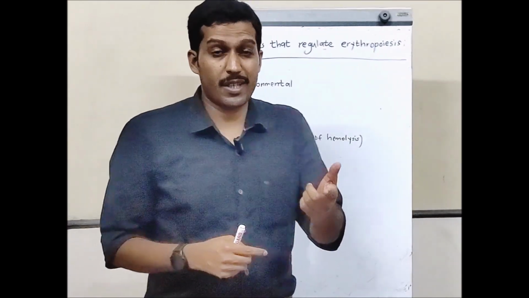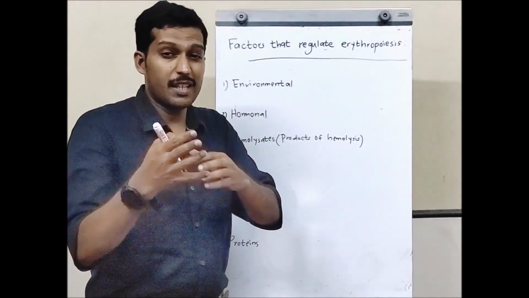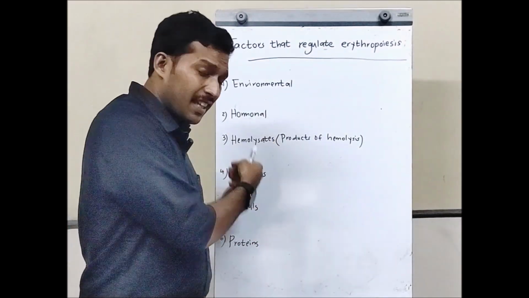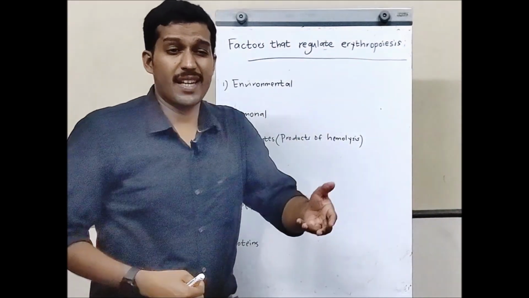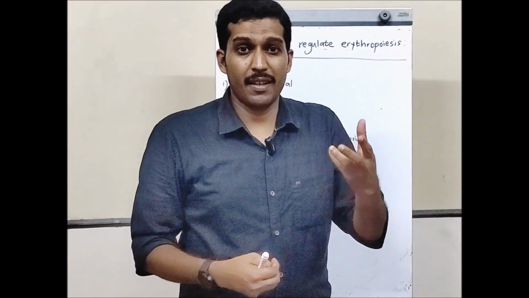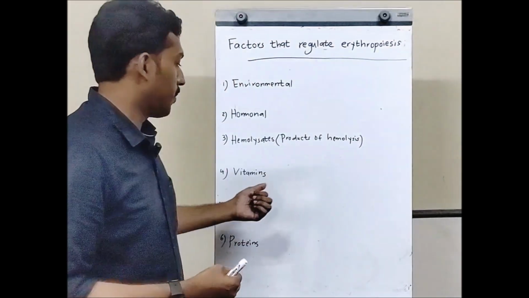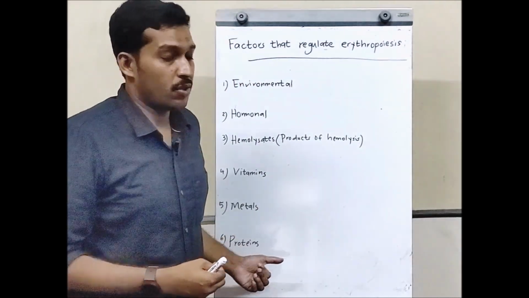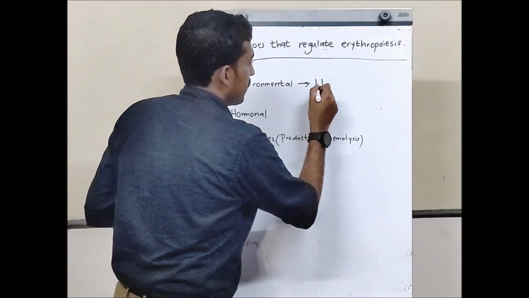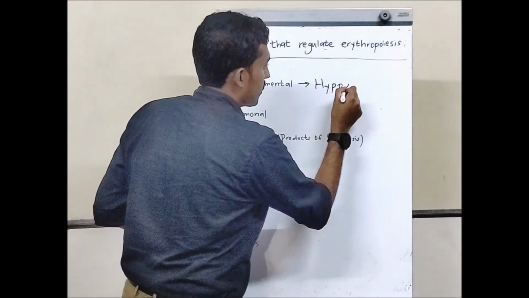Hemolysates means the products of the hemolysis. So after the red cell destruction, the products can also affect the erythropoiesis. Vitamins, metals, proteins.